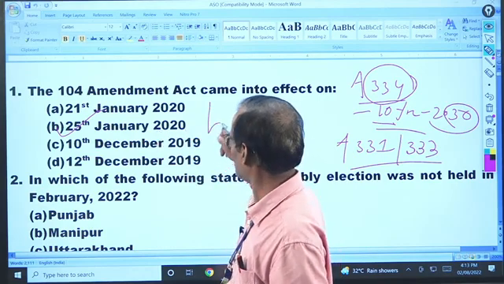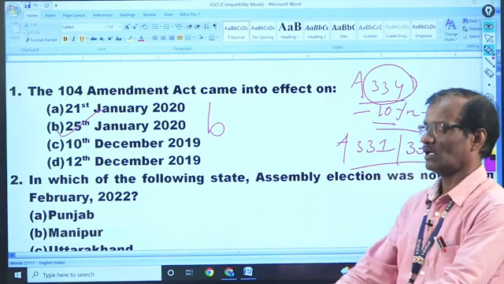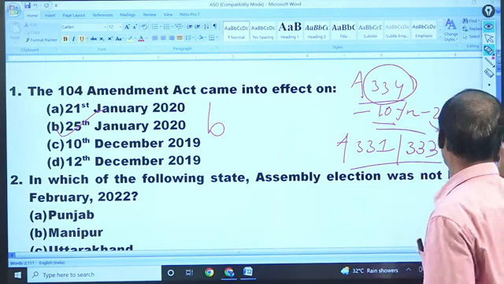That amendment act came into effect on 25 January 2020. The answer is B. The 104th Amendment Act came into effect on 25 January 2020.